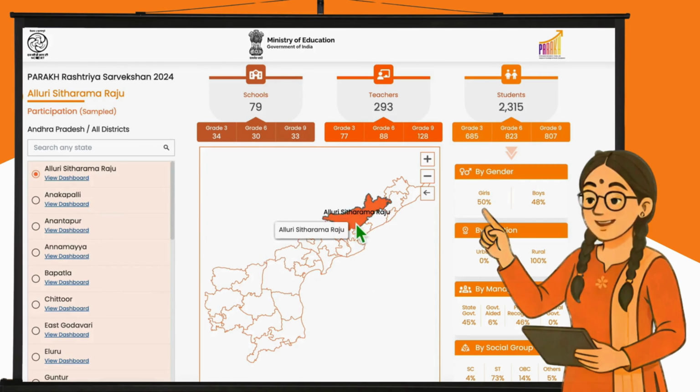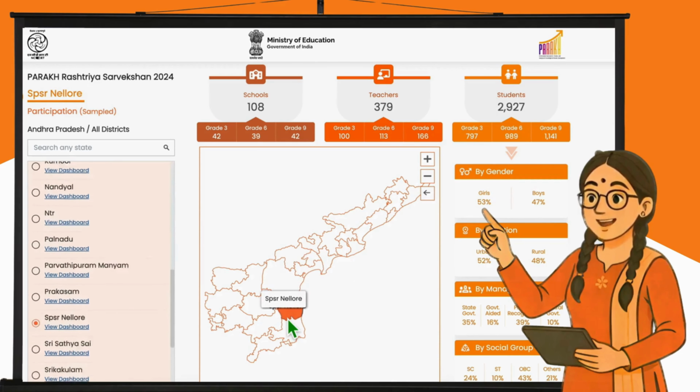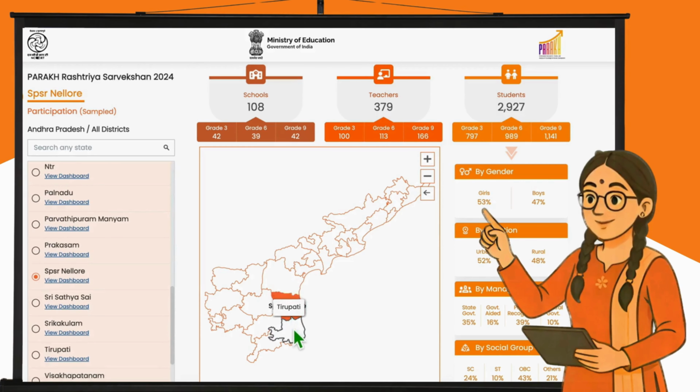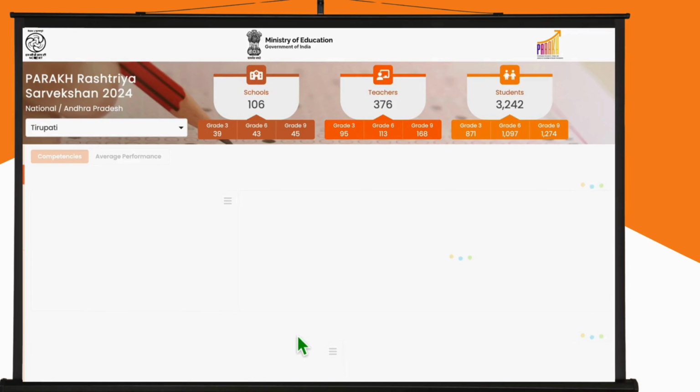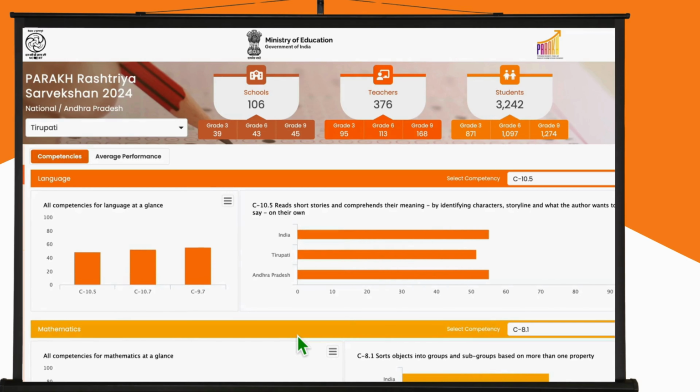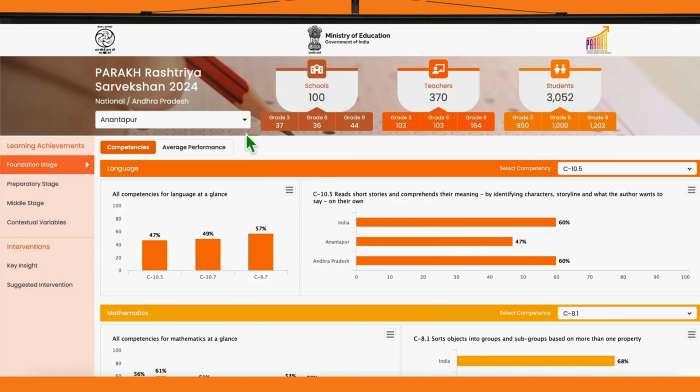Alternatively, you can also hover over the district map, select the district by clicking on it, and then click a second time to open the dashboard for the selected district. Once a district is selected, its name appears right at the top. Just like the national view, we start with our KPIs at the top: schools, teachers, and students' participation data, all broken down by grades 3, 6, and 9.